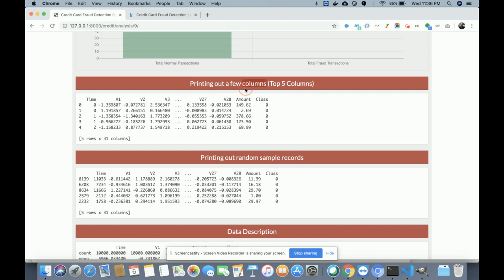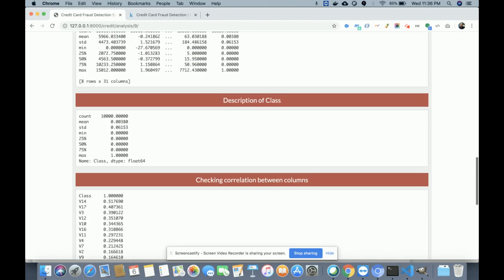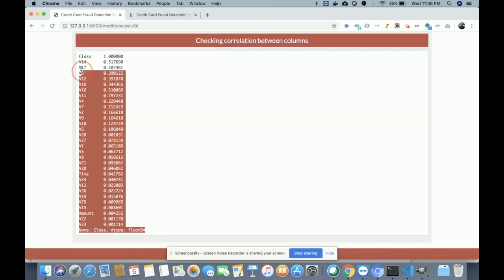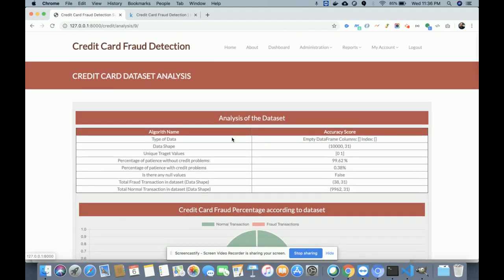These are a few columns, and these are some of the analysis on the data set. This is a whole description of the data set. So this is the whole analysis of the data set.